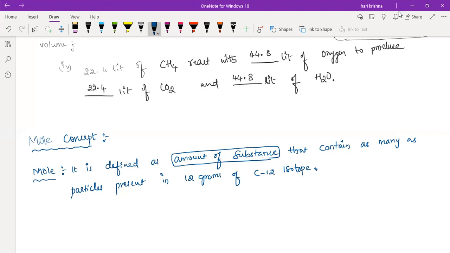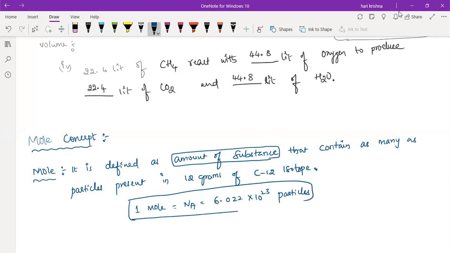So how many particles are present in the 12 grams of carbon 12 isotope then? This always contains 6.022 into 10 power 23 particles. So 12 grams of carbon 12 isotope will contain 6.022 into 10 power 23 particles. So the same amount of particles is present in 1 mole of any substance. Okay, so it is also called Avogadro's constant.